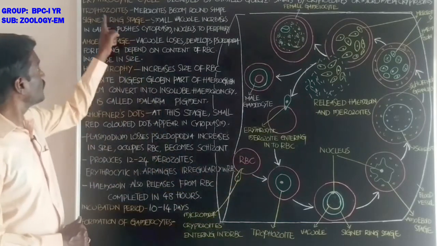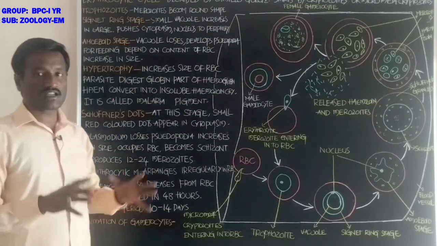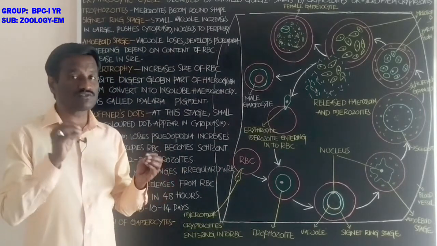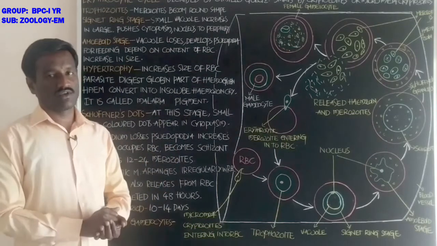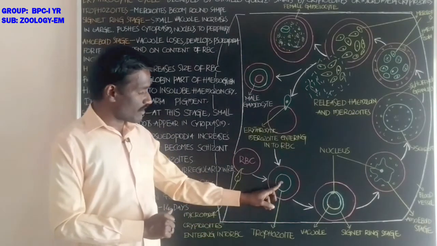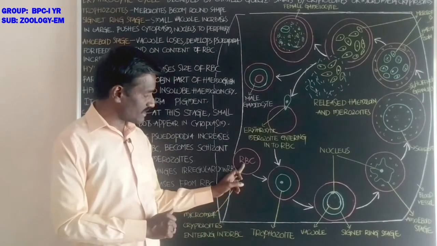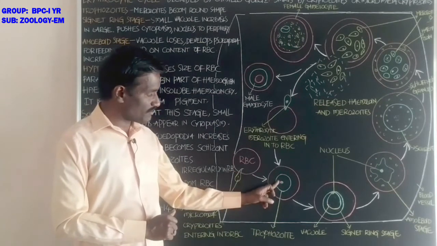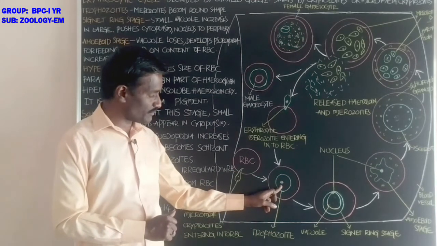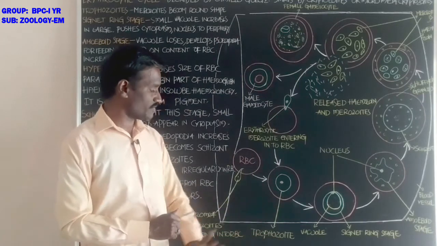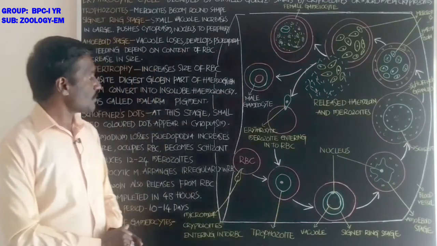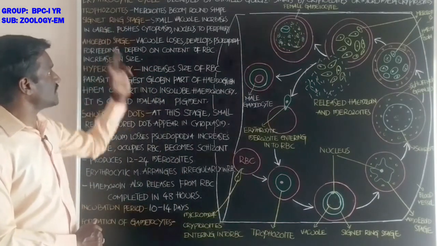Okay, next, trophozoites. These merozoites become large in size. Now these are called trophozoites. When the merozoites enter the RBC and become large and spherical in shape, that is called the trophozoite stage.